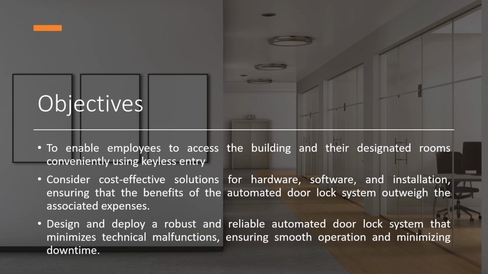The first objective of the project is to enable employees to access the building and their designated rooms conveniently using keyless entry. Second, consider cost-effective solutions for hardware, software, and installation, ensuring that the benefits of the automated door lock system outweigh the associated expenses. And lastly, design and deploy a robust and reliable automated door lock system that minimizes technical malfunctions, ensuring smooth operation and minimizing downtime.